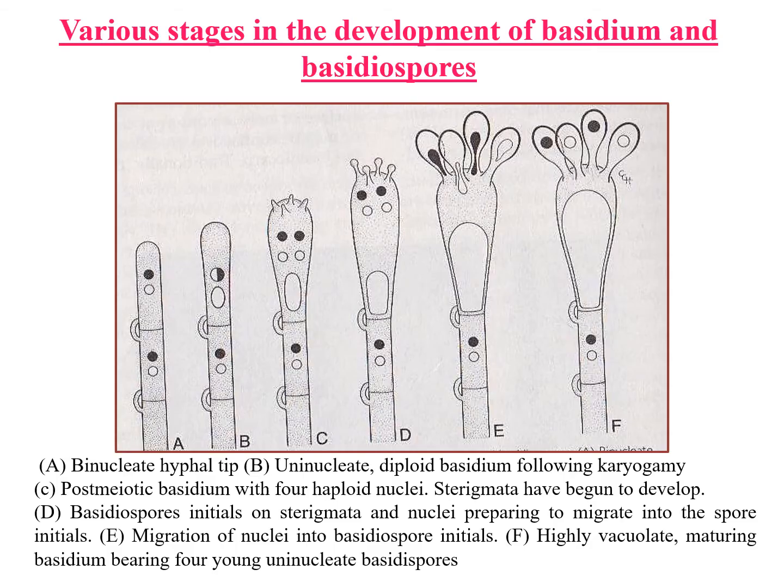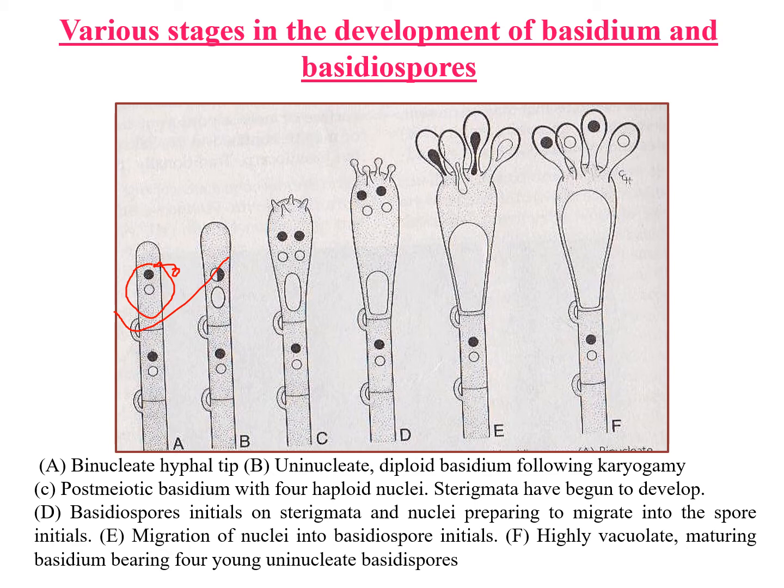By seeing this picture, we can completely understand the development of basidium. Here you can see a dikaryotic mycelium which has the n plus n condition. Here fusion took place, n plus n becomes 2n condition, and this is the zygote, and at the same time vacuole formation started.